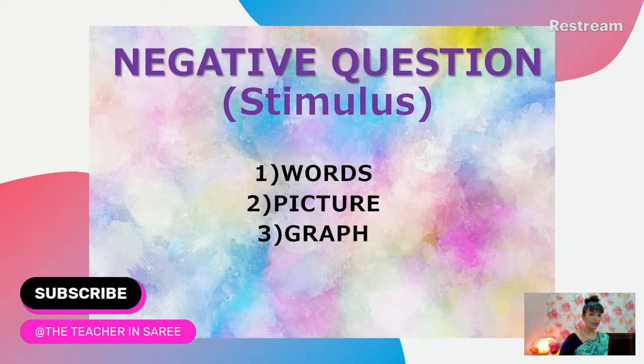They come in the form of a picture where it's not a normal situation. The picture indicates something that is out of the norm, which is not how it's supposed to be. Then you know that this is a negative statement question. Or they give you a graph which is not how it's supposed to be, a situation out of the norm. So that is when you need to know that these questions are negative questions which need some negative attention.